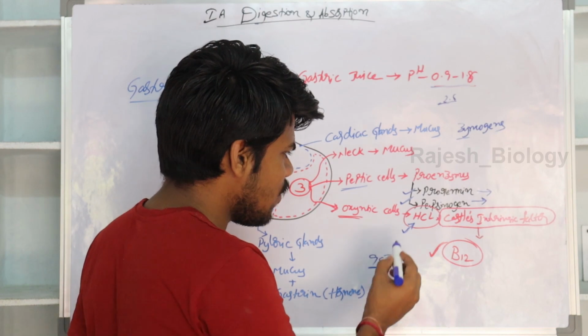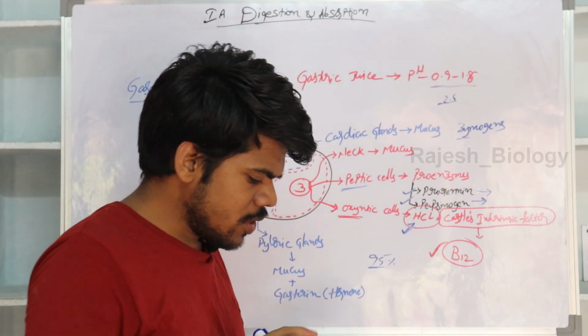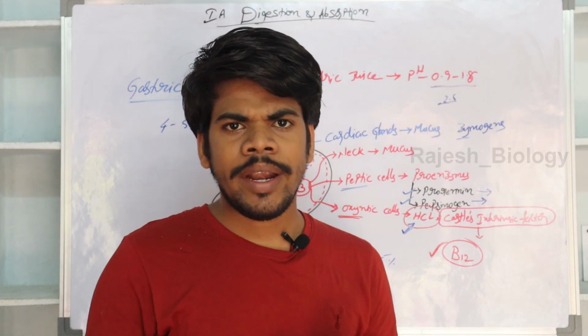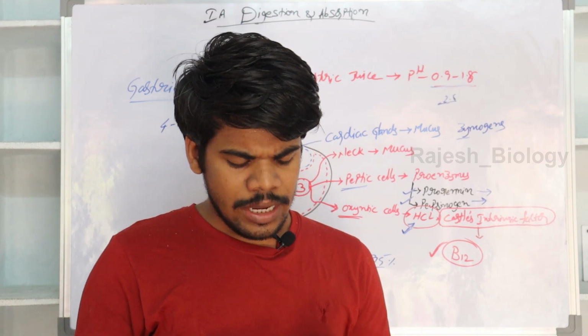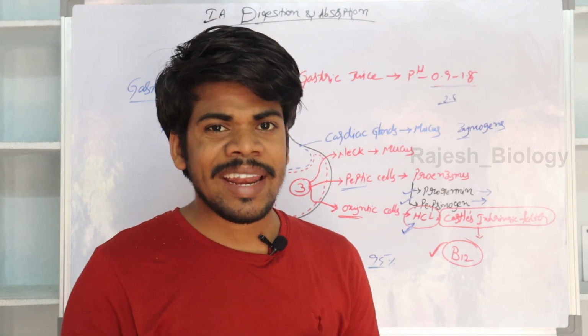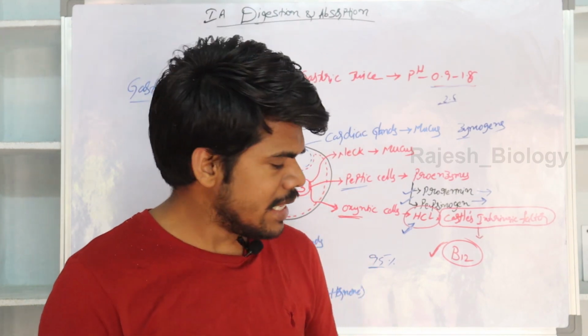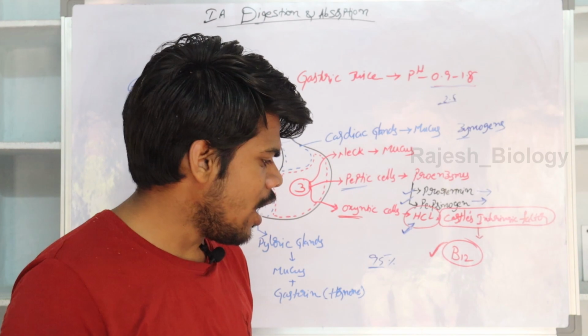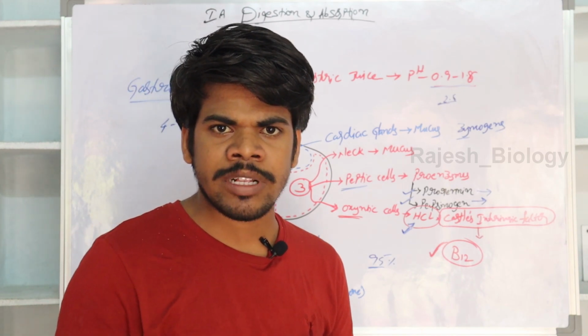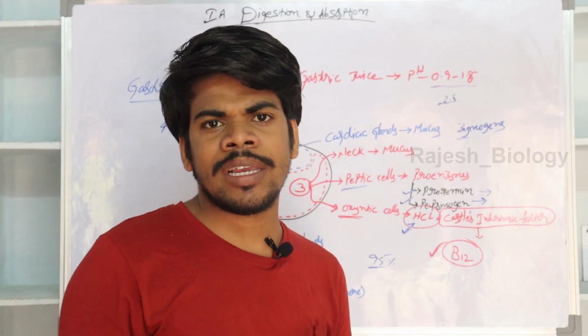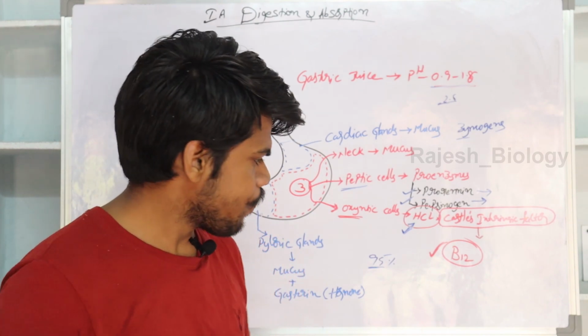So what is the function of HCl? First of all, HCl provides acidic nature, and it converts the inactive zymogens into their active forms. HCl also helps in killing the microorganisms which enter the alimentary canal through food.